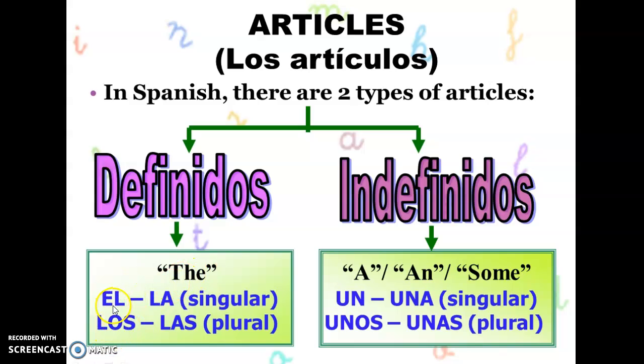We have, depending on if it's masculine, feminine, masculine plural, feminine plural: el, la, los, las. In indefinite, indefinidos, in English we can use a or an or some. In Spanish we have also four: un, una, which are singular masculine, singular feminine, unos, unas, masculine plural, feminine plural.